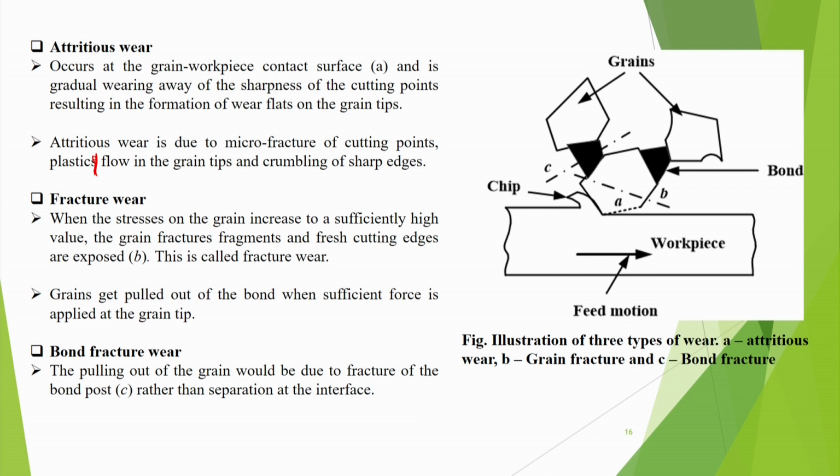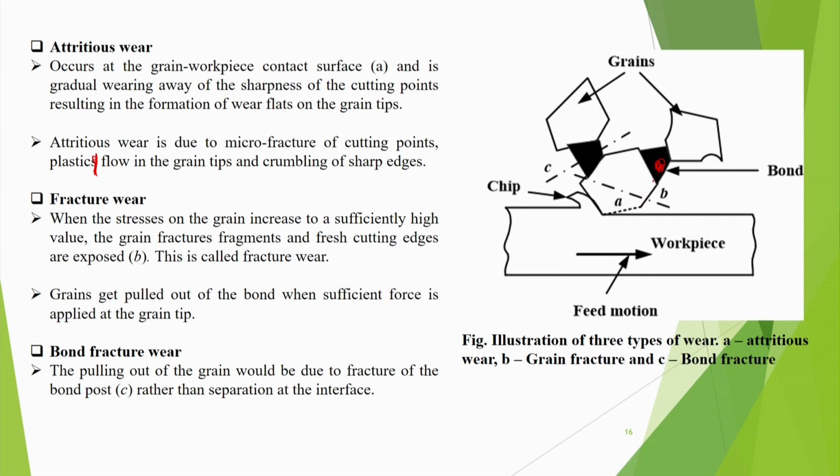And then there is band fracture wear. That means this is the band here, the dark portion, and these are the grains which are attached. So pulling out of the grain would be due to fracture of the bond post rather than separation of the wheel. That means they get removed together. So we show three types of wear: attritious wear, grain fracture, and band fracture.